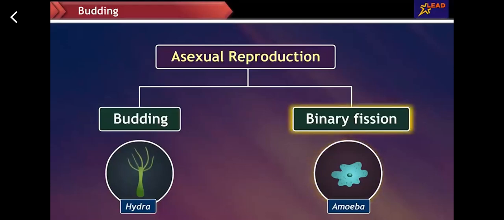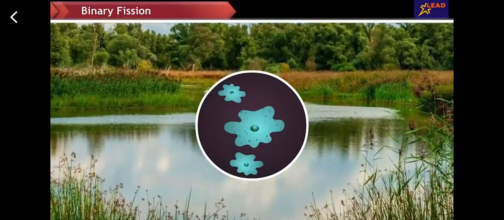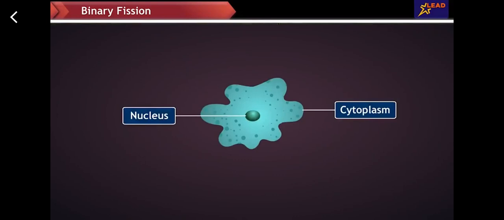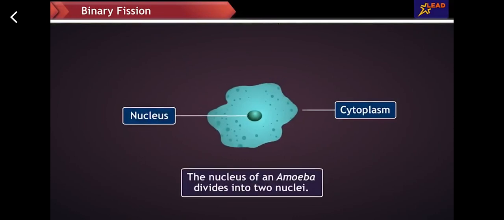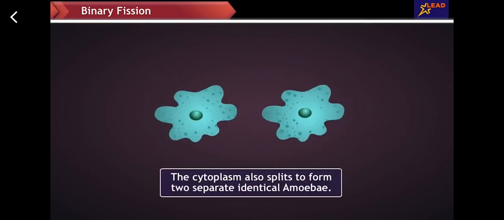Let us now see binary fission in amoeba. Amoebae are unicellular organisms that also live in freshwater sources. To reproduce by binary fission, first the nucleus of an amoeba divides into two nuclei. Then the cytoplasm splits, forming two identical amoebae.